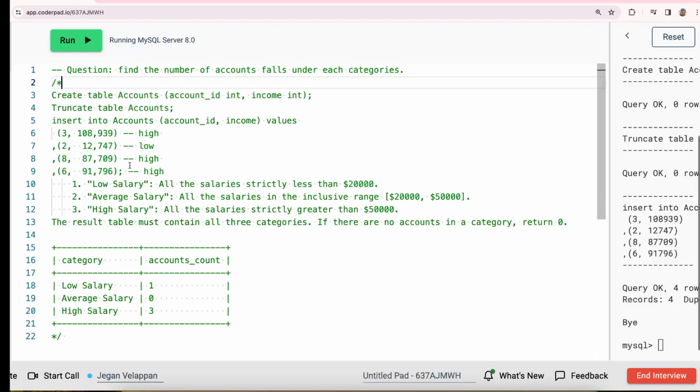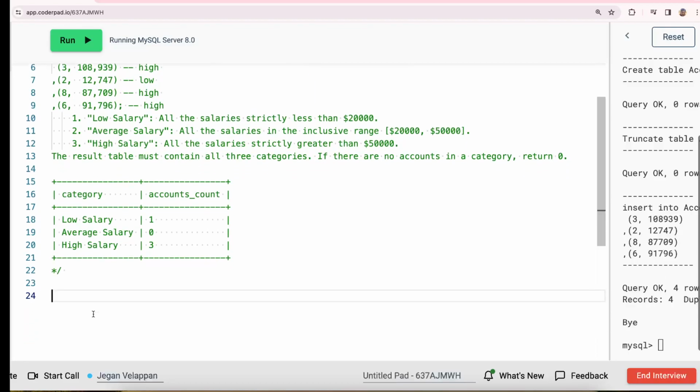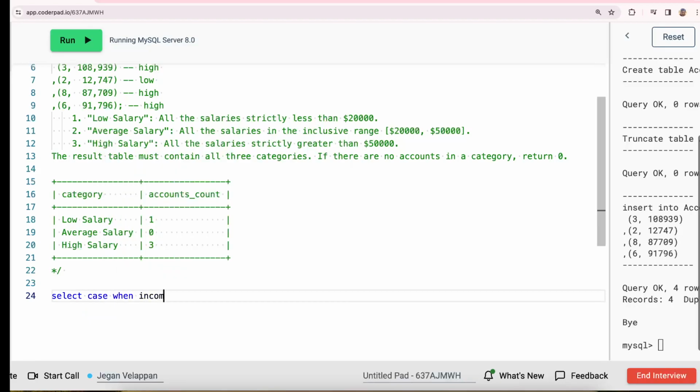So basically what we have to do is categorize the income, and then find the number of accounts that fall under those categories. First, we start with categorizing the salary. So we say select, use a case statement. Case when the income is less than 20,000, then it's a low salary category.